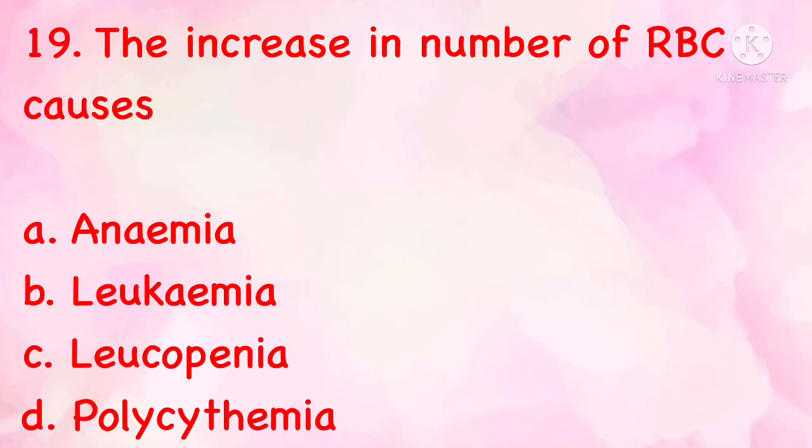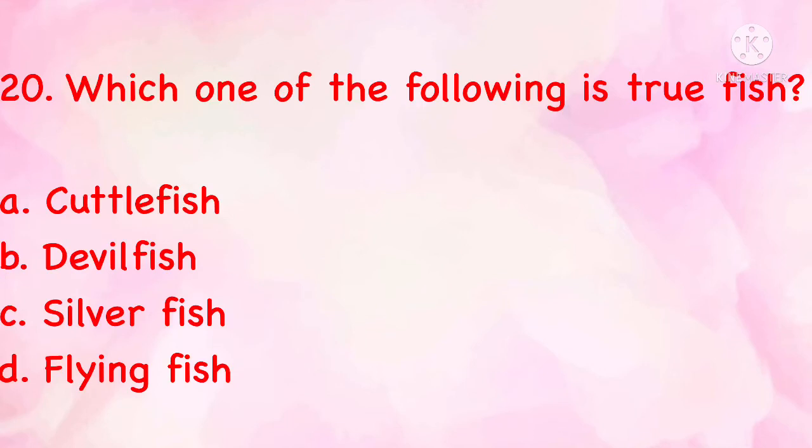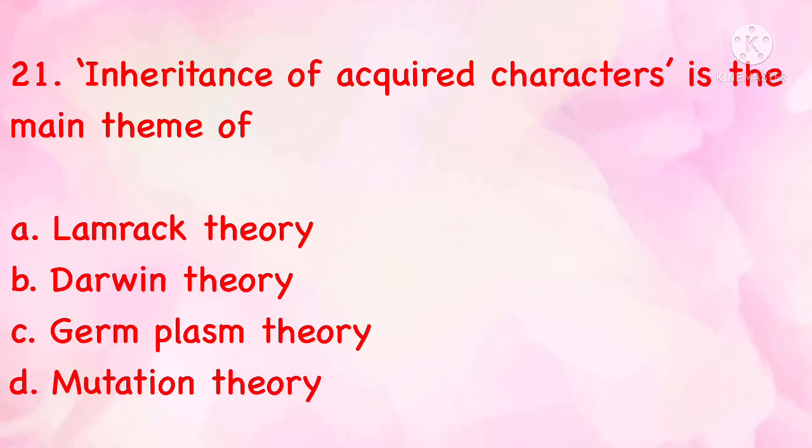The increase in number of RBC causes anemia, leukopenia, polycythemia. The correct answer is D, polycythemia. Which one of the following is a true fish? Cuttlefish, devilfish, silverfish, flying fish. The correct answer is B, devilfish. Inheritance of acquired characters is the main theme of Lamarck theory, Darwin theory, germ plasm theory, mutation theory. The correct answer is Lamarck theory.